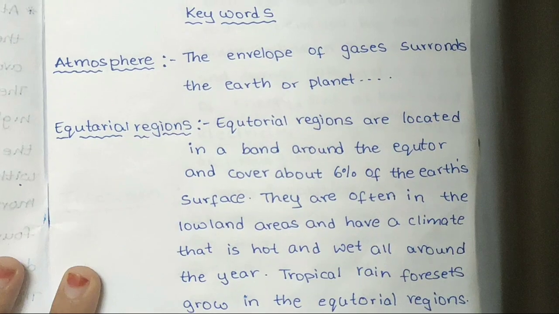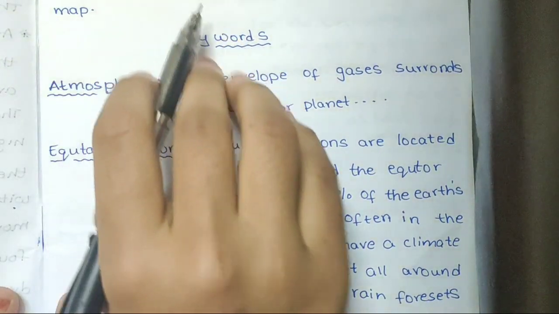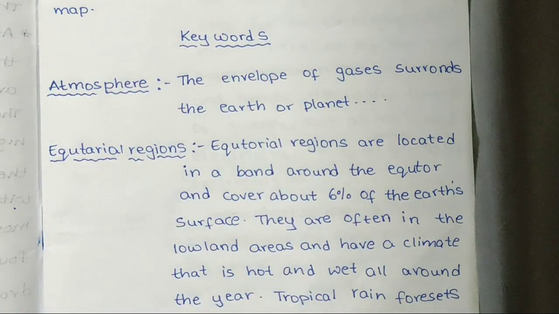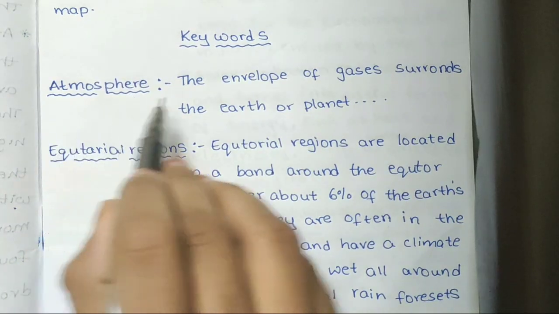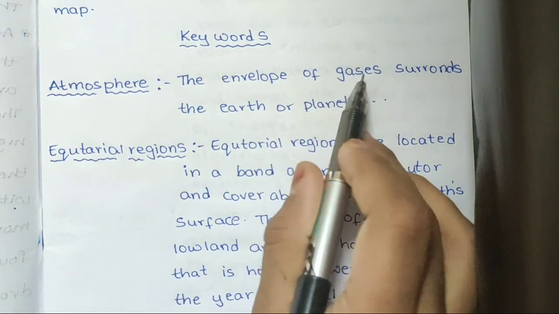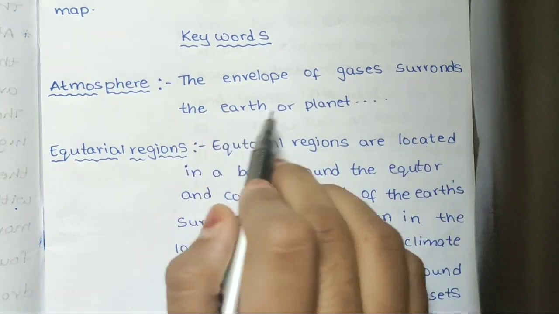Guys, let's see keywords and definitions from this lesson now. Let's go. Atmosphere: the envelope of gases that surrounds the earth or a planet.